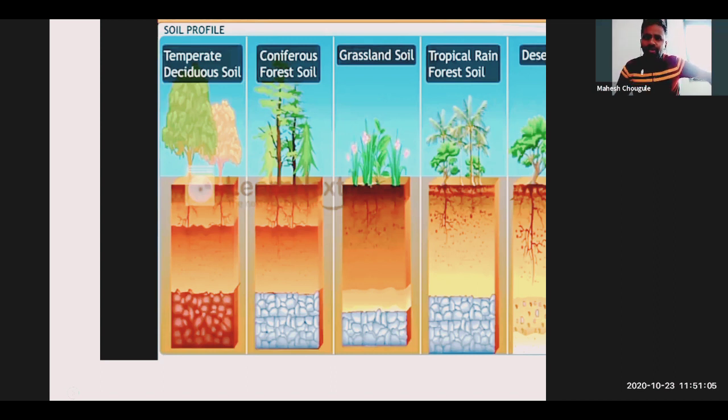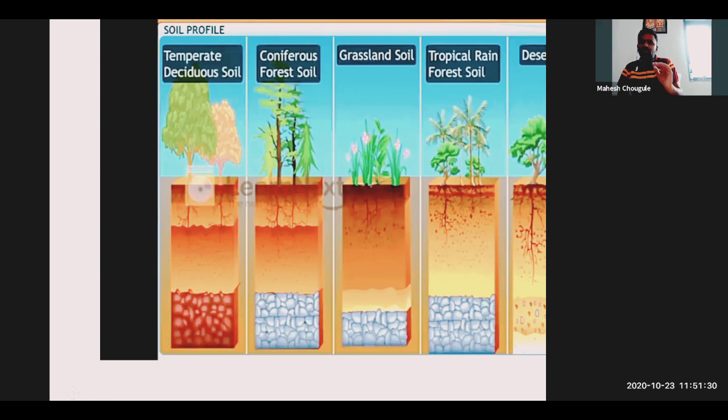Okay. For example, temperate deciduous soil, coniferous forest soil, green grassland soil. Do you remember, in the last sessions we discussed different regions: plateau regions, tundra regions, grassland regions. These regions have different soils. Tropical rain forest soil. उसकी वहाँ पे soil अलग रहती है. Tropical desert rock soil.